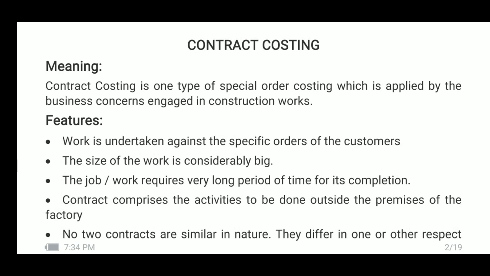Now let us start with the meaning of contract costing. Contract costing is one type of special order costing which is applied by the business concerns engaged in construction works. Construction work may be construction of houses, residential houses, commercial complexes, or any other building. Construction of roads, construction of bridges, construction of dams, and so on. So, it is one type of special order costing.